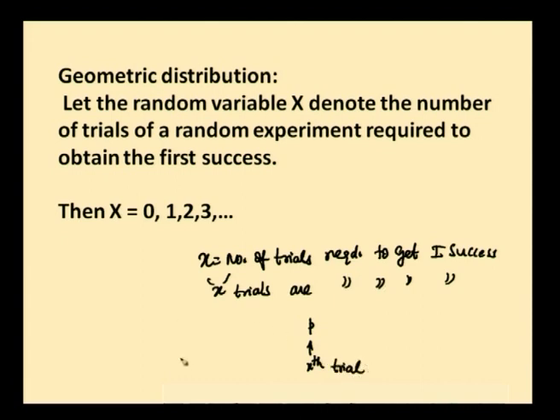And what happens in the first trial? Failure has happened and it is denoted with the probability q. What happens in the second trial? Failure again, with probability q. So, likewise, how many times has the failure happened? x minus 1 times. So, there are x minus 1 q's and only 1 p. So, if x trials are required to get the first success, it means in x minus 1 trials there were failures and the first success has happened on the xth trial.